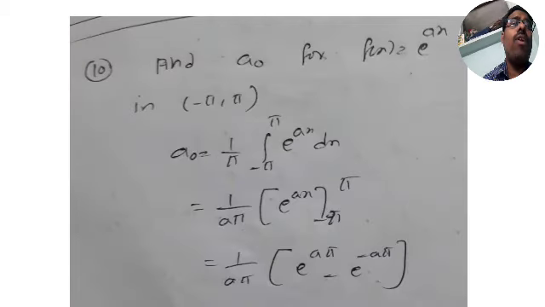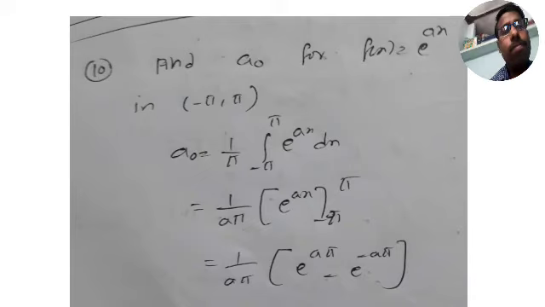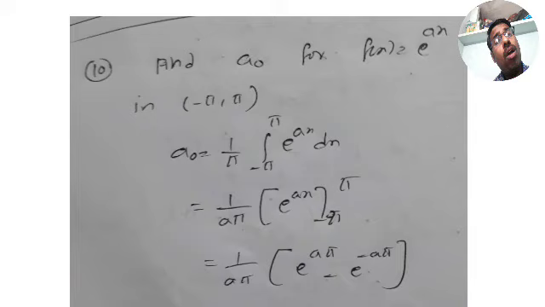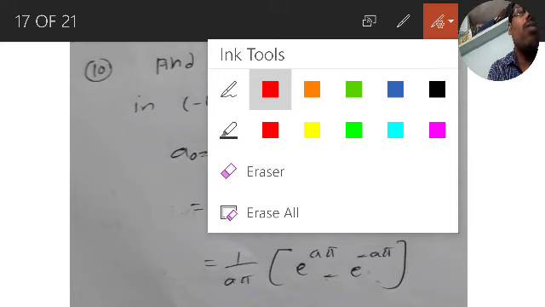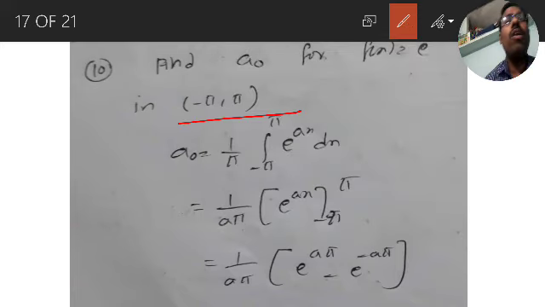Find a naught for f of x is equal to e power of x in minus pi to pi. So the interval is changed. Now only this problem. We covered a naught problems, we also covered an problems, we also covered bn problems. Also we did a1. Similarly a2, b1 or b2, you can find all similar types of problems. But why I took this problem is the interval. You can see the interval is minus pi to pi, so the limits also become minus pi to pi.